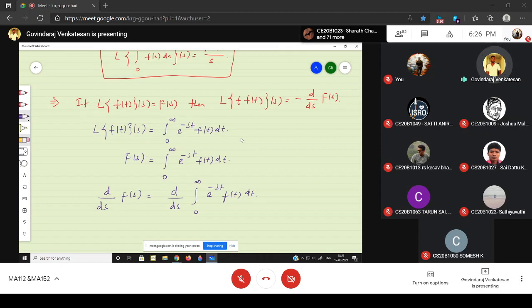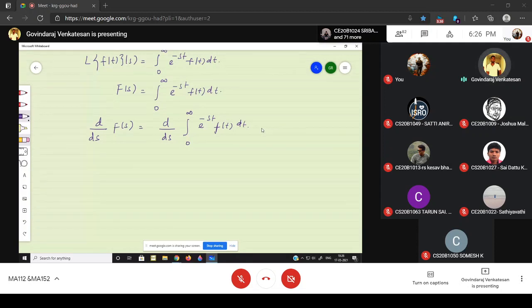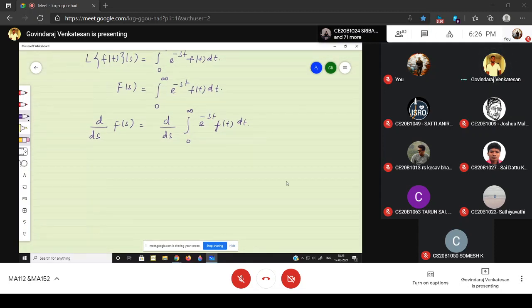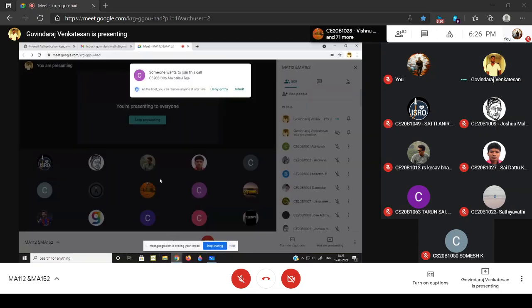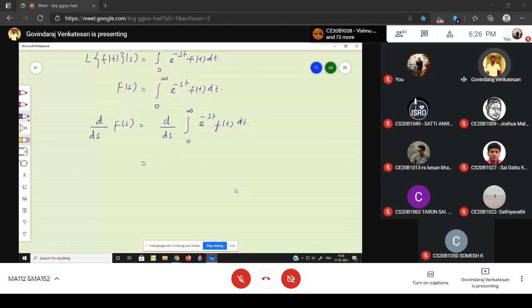Now apply the above formula, differentiation under the integral sign. Tell me the answer. It is the integral from 0 to infinity of dou by dou s of e power minus st into f of t dt, plus differentiate the upper limit.